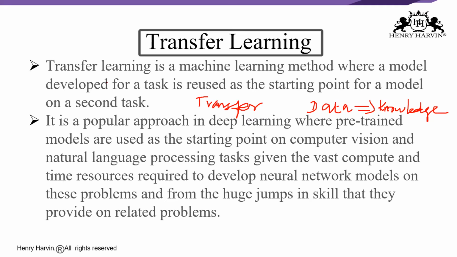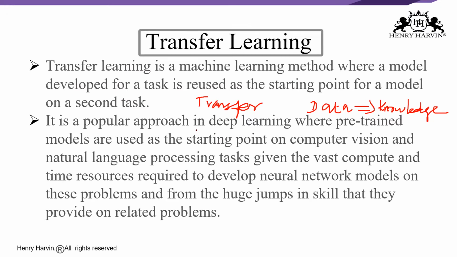Very simple. So transfer learning is a machine learning method where a model developed for a task is reused as the starting point for a model on a second task. It is not necessary to start from scratch on the second task. We use the learning that happened on the first task on the second task.